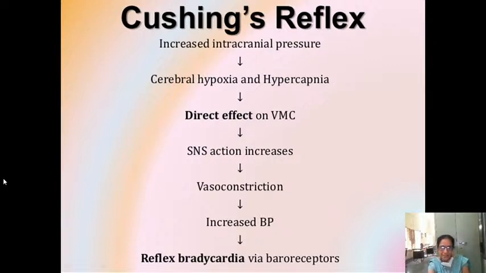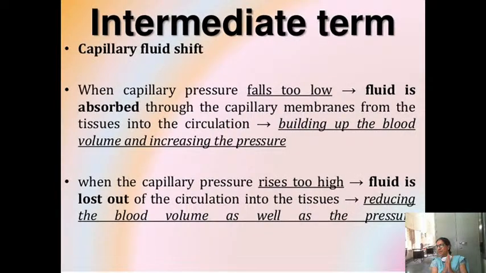Okay, till here it is just the same as the previous reflex, but here in the end there is reflex bradycardia via baroreceptors. This is Cushing's reflex. Okay, now we are coming to the intermediate mechanisms. What are they? The capillary fluid shift mechanism.